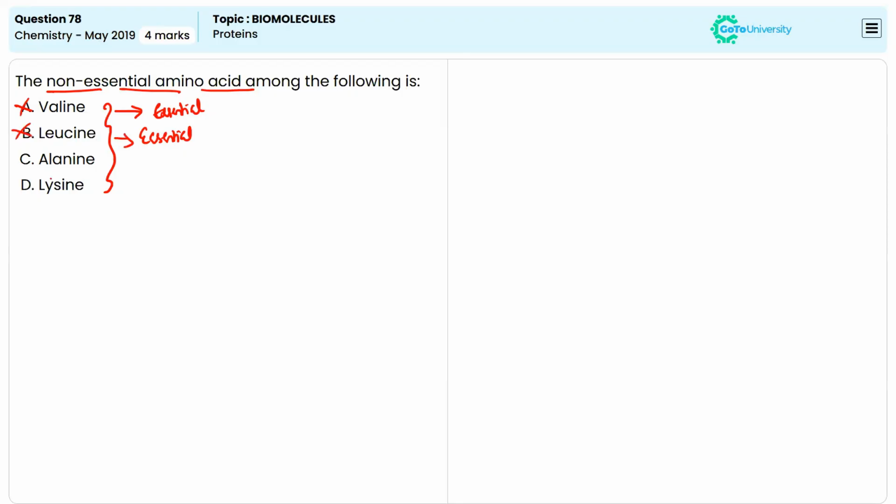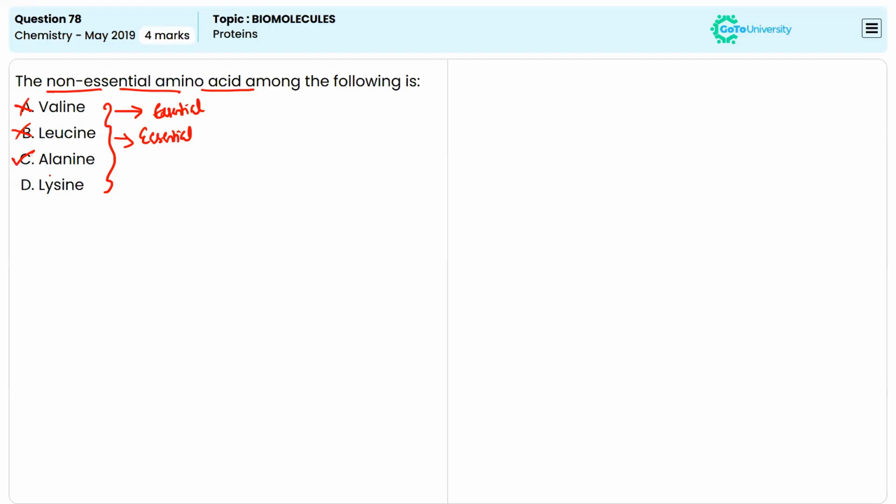And coming to option C, alanine. This is a non-essential amino acid, meaning our body can synthesize it, so it does not need to be obtained through the daily diet. Alanine can be synthesized in our body, so there is no need to get it through our dietary plan.